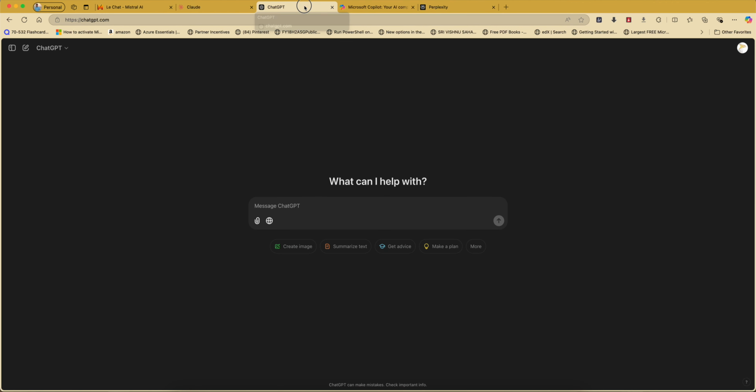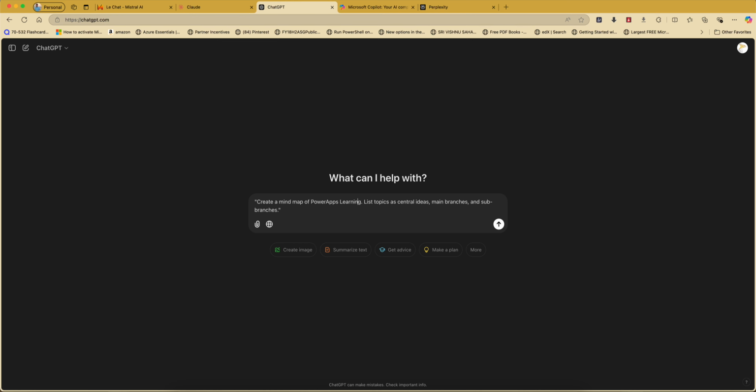Suppose I want to create one mind map for the Power Apps learning. Okay, so I will use ChatGPT here and I will type like this: create a mind map of Microsoft Power Apps learning. List topics and as central ideas, main branches and sub branches. Okay, click it. So let's see how it will come. So it is generating an image kind of thing.